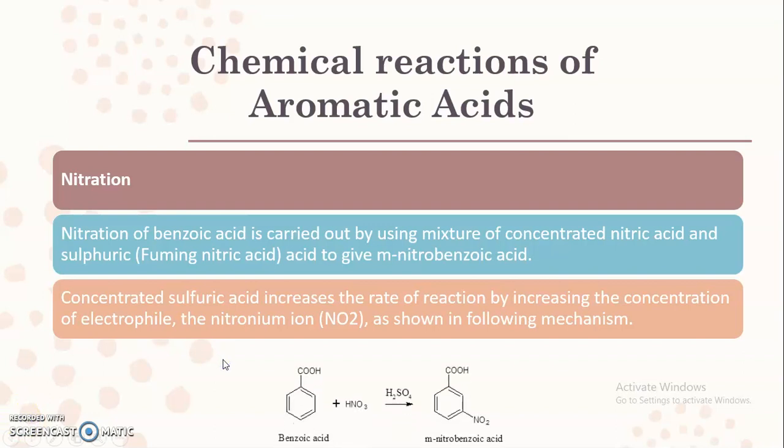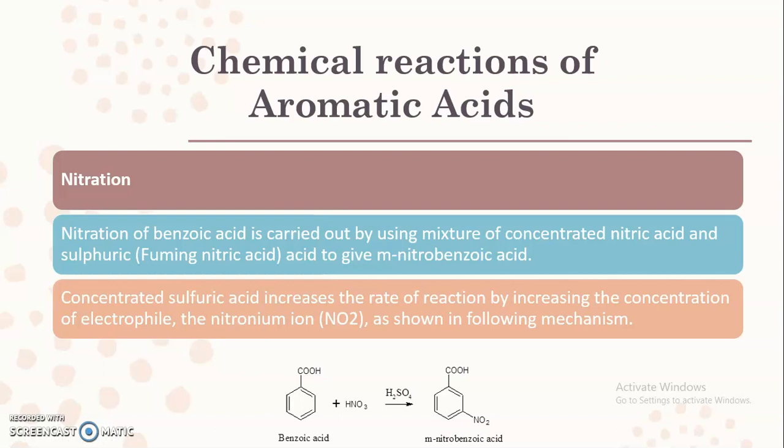Here you can see this chemical reaction of benzoic acid, where we carry out the nitration by using concentrated nitric acid as well as concentrated sulfuric acid, which leads to the formation of meta-nitrobenzoic acid. Here the nitro group is attacking at the meta position, and the reason is that the carboxylic acid functional group is deactivating as well as meta directing.